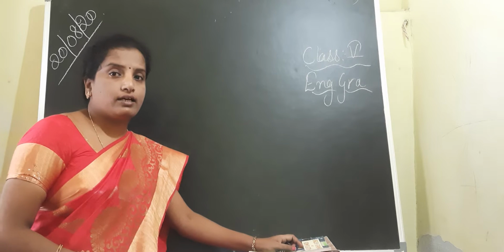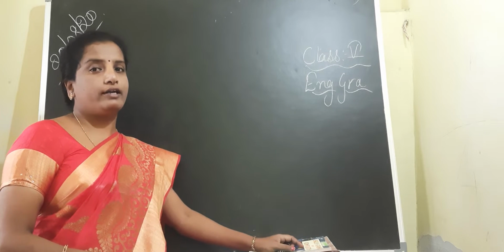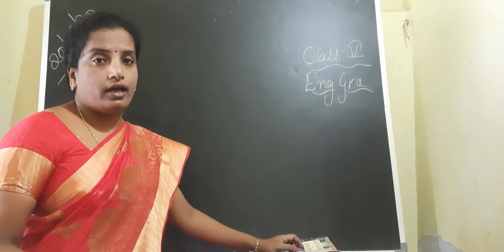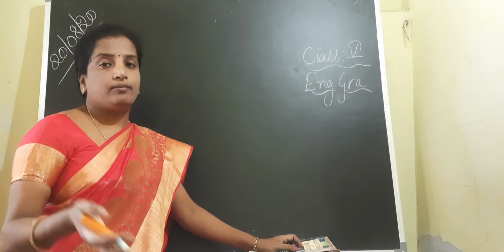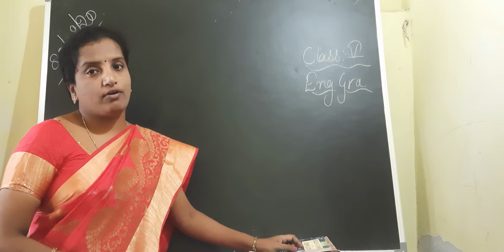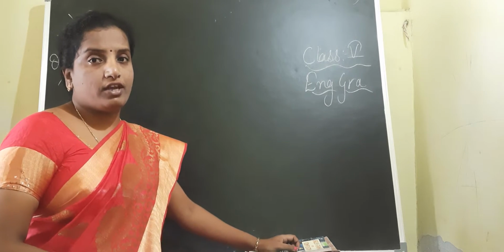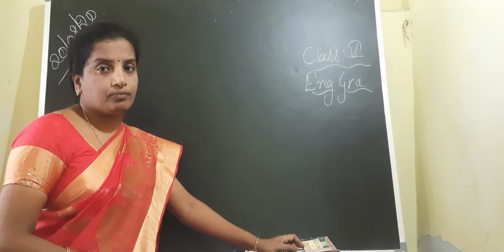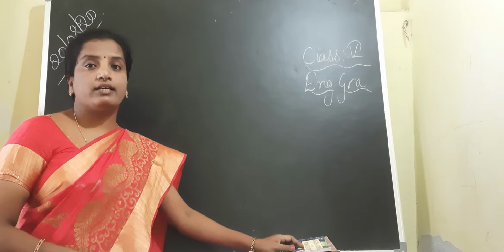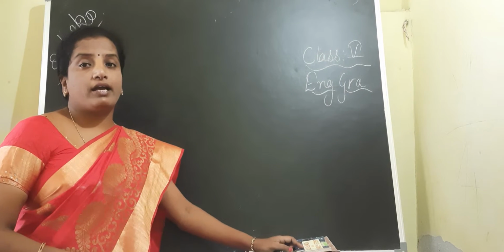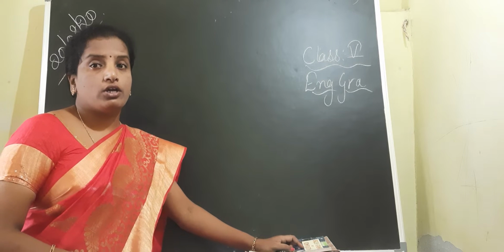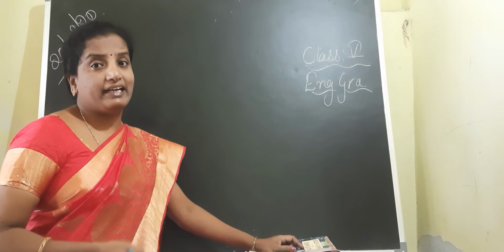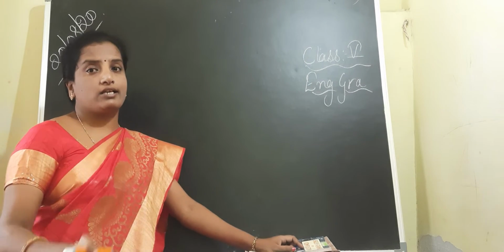Tense is a word which comes from the Greek word called tempus. Tempus means time of action, and we can define tense as a form of a verb which tells us the time of the action. According to the time, we have divided the tense into three parts: present, past, future. And according to the work done, these tenses are again subdivided into four parts each. So in total we have 12 tenses, and we have already learned the 12 tenses' names and the structures.